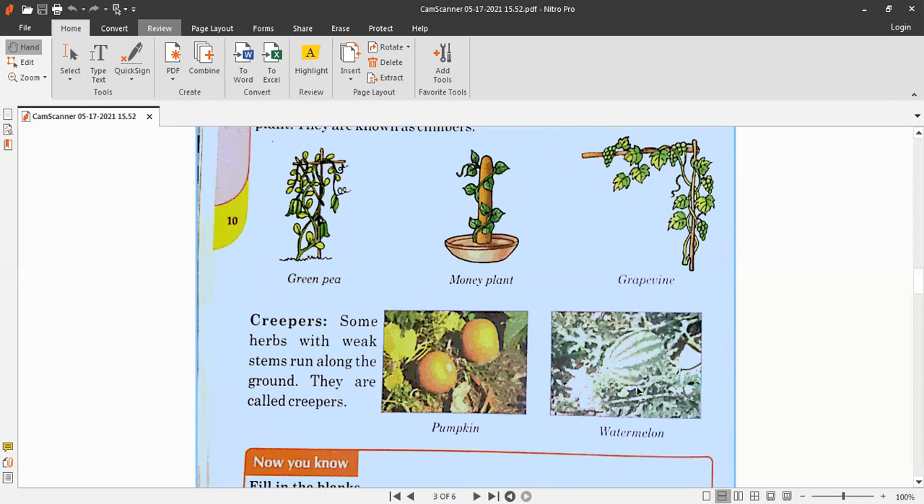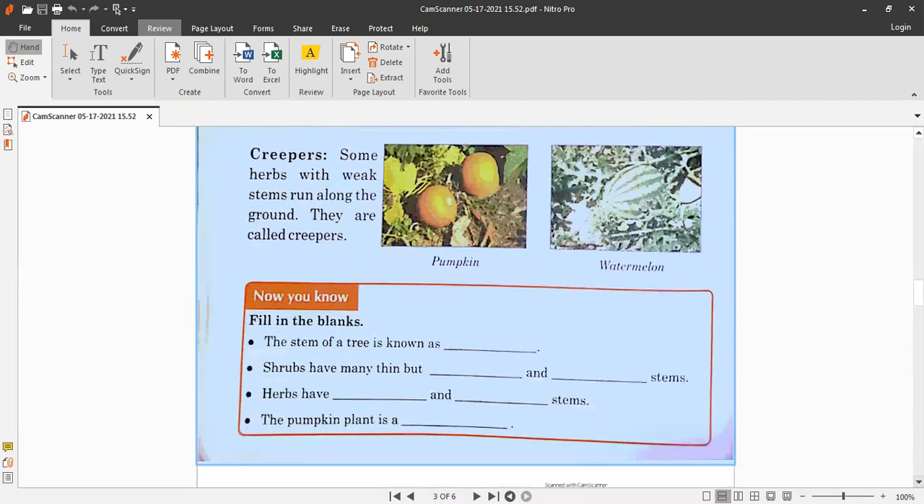If a watermelon grew on a tree, oh my God, the tree would definitely come down or bend. Pumpkin is also a big vegetable. If you haven't seen the pumpkin, then tell your mother that she will show you the pumpkin. It is very, very big in size. So the pumpkin and watermelon grow on creepers, and these are plants which grow along the ground. They do not stand on their own. Okay, so now you know, fill in the blanks.